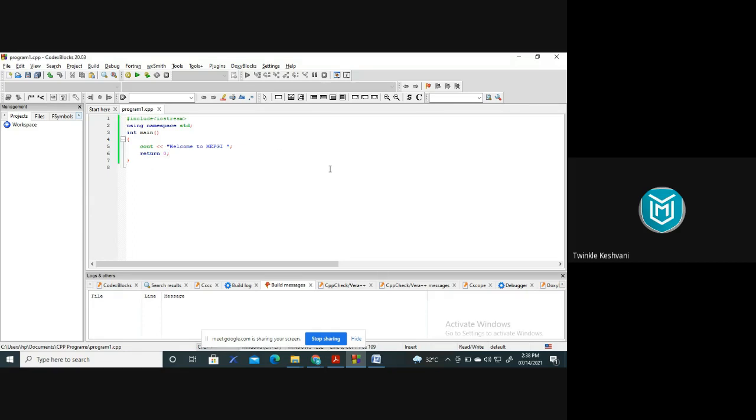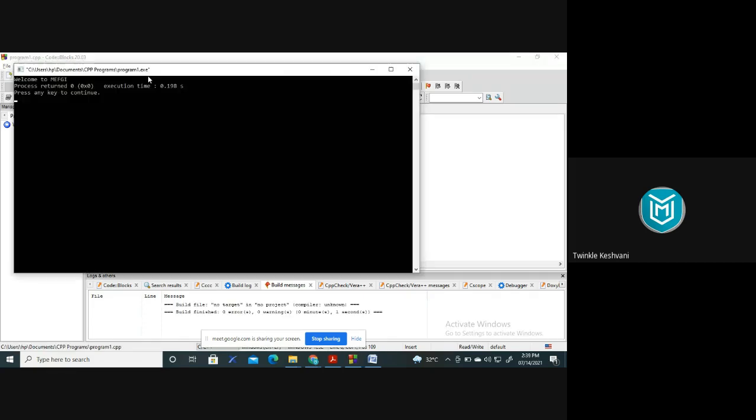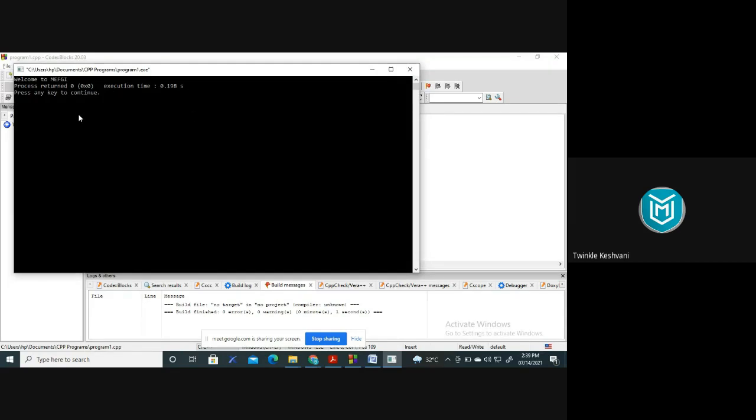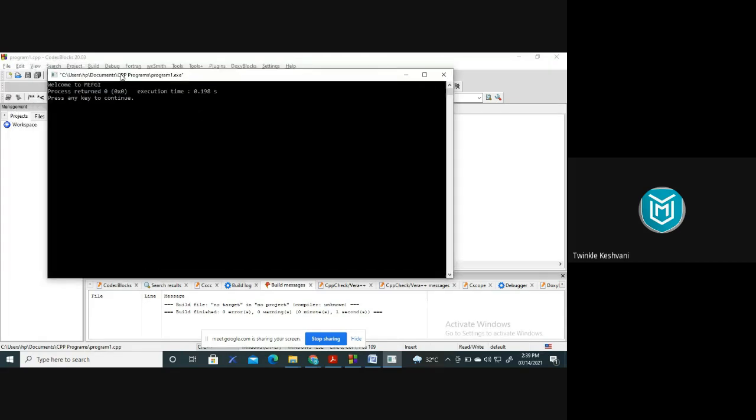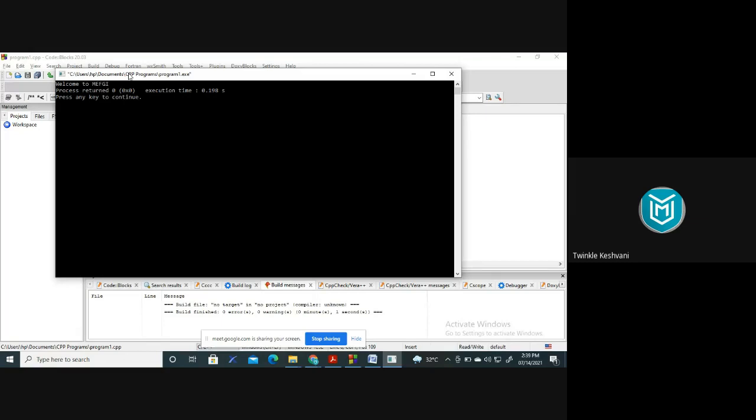We have to save one more time, because when we saved the first time we had not included all this syntax. Now we'll just run this program. So you can see here, build and run. You can see this statement is already printed.